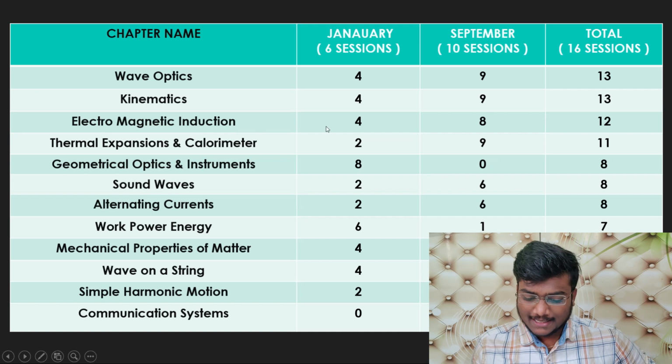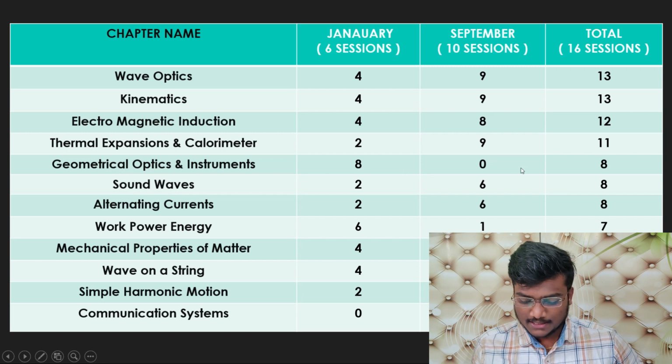Then electromagnetic induction: 4, 8, 12. Thermal expansion and calorimetry: 2, 9, 11. Geometrical optics and instruments: 8, 0, 8. No question was asked in the September session from geometrical optics and instruments. Sound waves: 2, 6, 8. Alternating currents: 2, 6, 8.